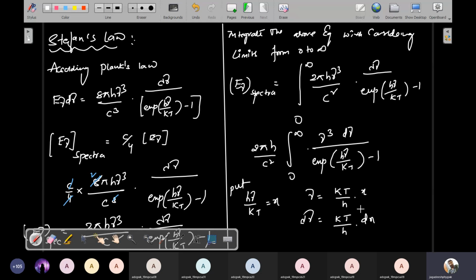If you substitute these two in the above equation, you will get one formula, and using that formula you can solve this equation very easily. Understand? Please note everybody. I'll move to the next page for further solution.